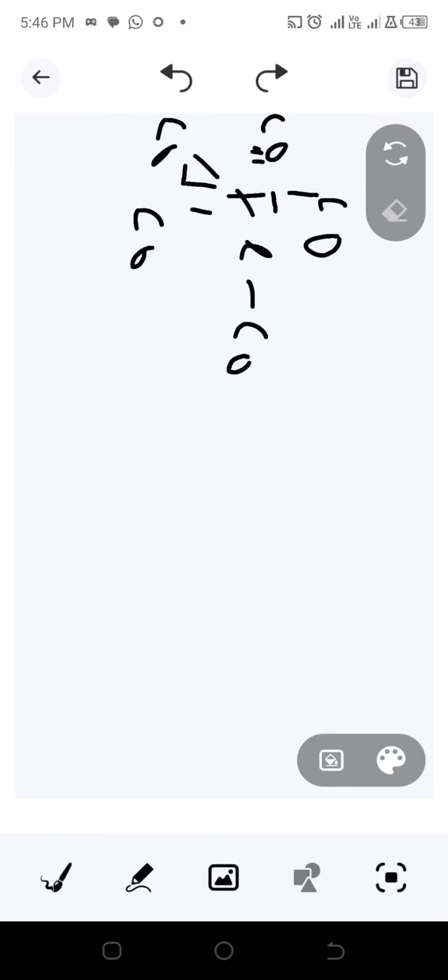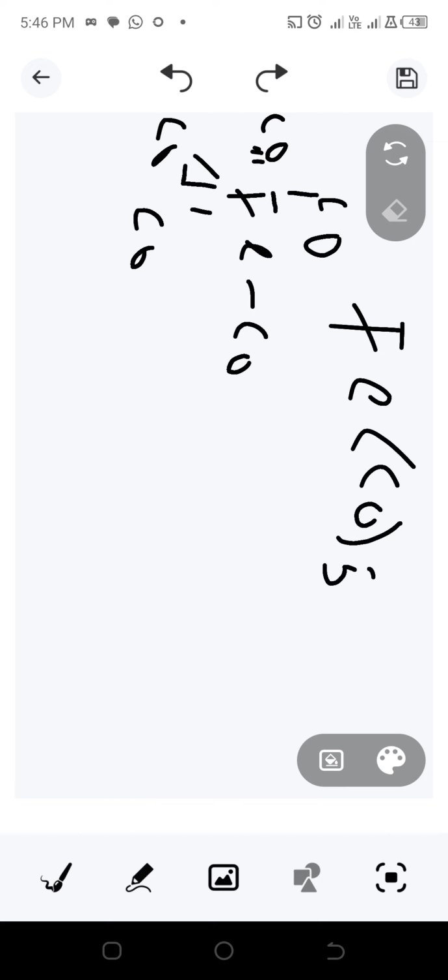What is the name of this compound? This is Fe(CO)5. So now our question here is to predict the stability of this organometallic complex. So this is iron pentacarbonyl. You can see this is iron pentacarbonyl.